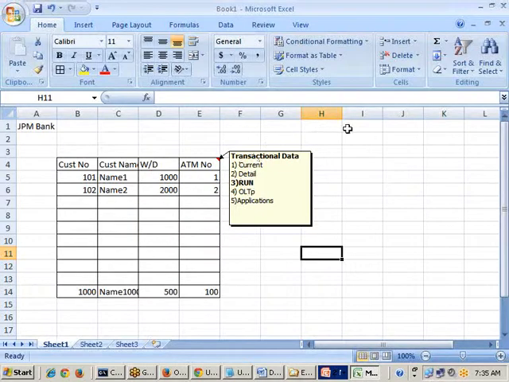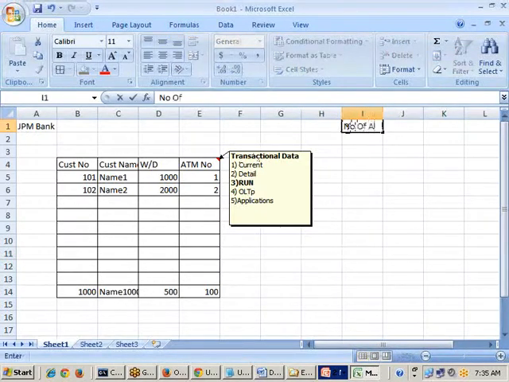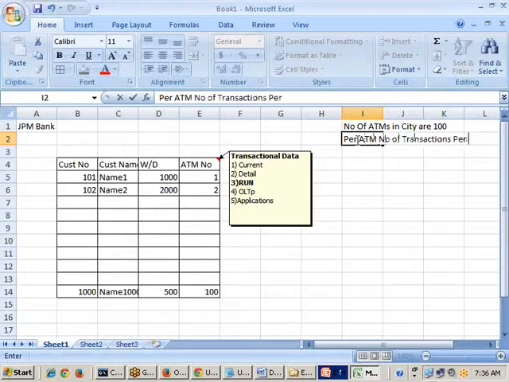Let us assume a simple example. The number of ATMs in a city, let us say 100 ATMs are available, sir. And per ATM, the number of transactions per day is, let us say, 100. You assume only 100 are happening.